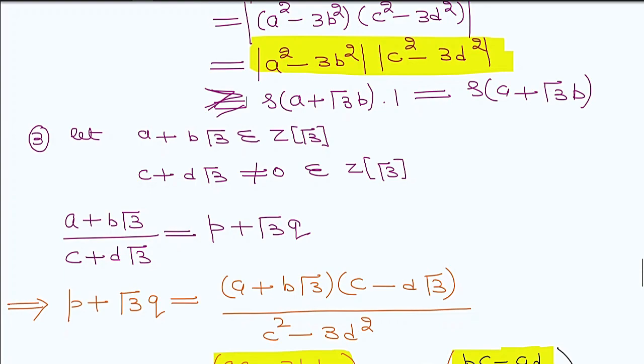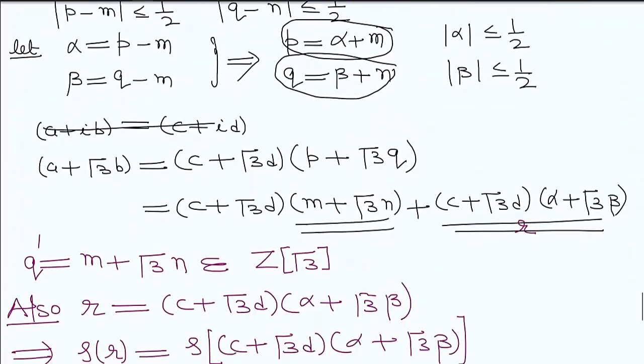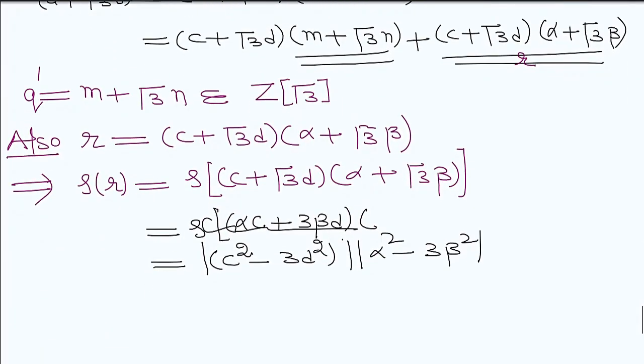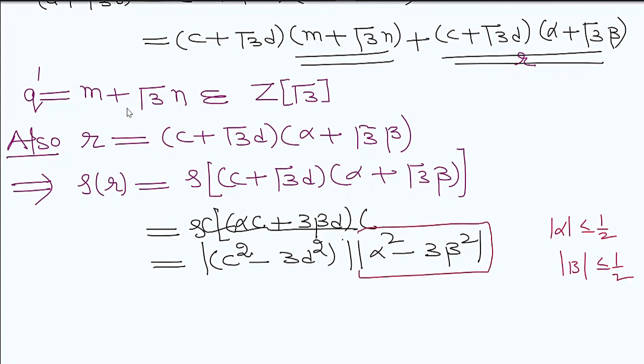Now from this we know that modulus of alpha is less than or equal to 1 by 2, modulus of beta is less than or equal to 1 by 2. So this value is always less than or equal to 1.